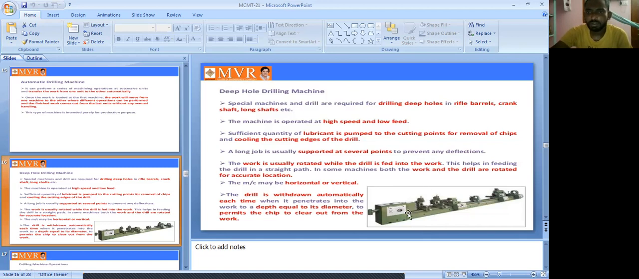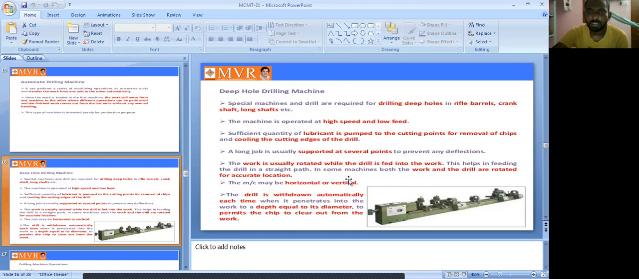So the work rotates and drilling happens. So this helps in feeding the drill in a straight path. In some machines, the work and drill are rotated for accurate location. So it helps in feeding the drill into a straight path. So for drilling straight, there are these possibilities. When the work is usually rotated, the drill feeds into the work.